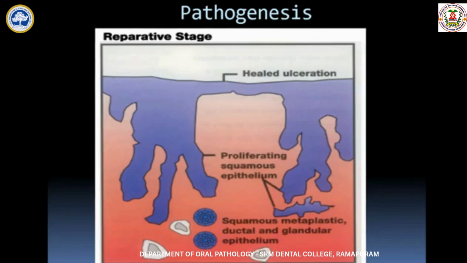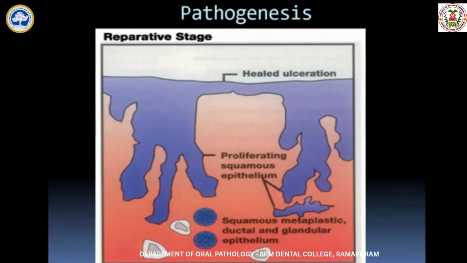So basically there will be downward growth of the surface epithelium. Along with that, the ductal epithelium will proliferate and will undergo metaplasia. So both these together will form an island. You have a ductal epithelium which has undergone metaplasia to form a squamous island, surrounding which you will be able to appreciate the proliferating overlying epithelium.